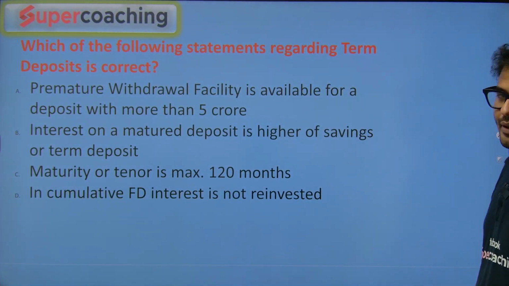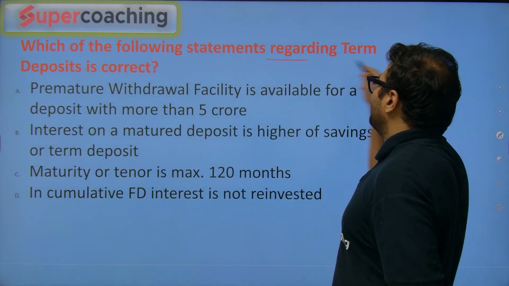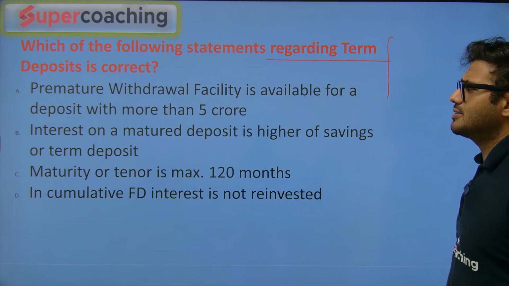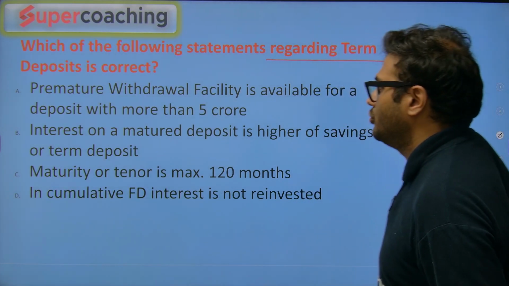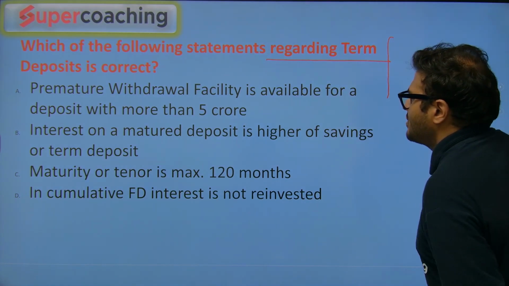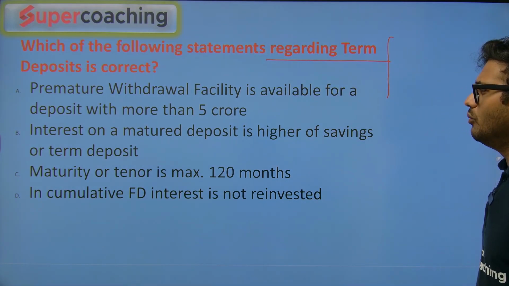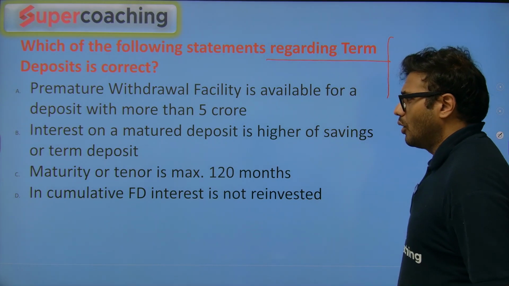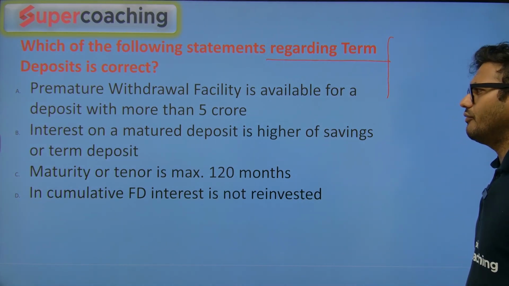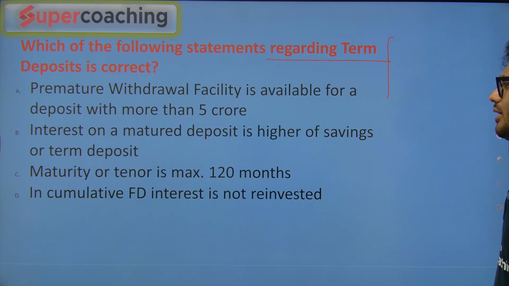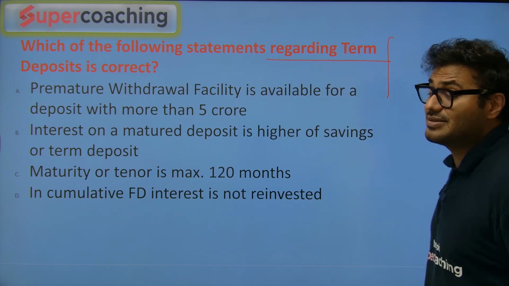Okay, moving ahead. Which of the following statements regarding term deposit is correct? The question asked was: premature withdrawal facilities are available for a deposit of more than 5 crore; interest on a matured deposit is higher of the savings or term deposit rate; maturity or tenure is max 120 months; in cumulative FD, interest is not reinvested. Which statement is correct?